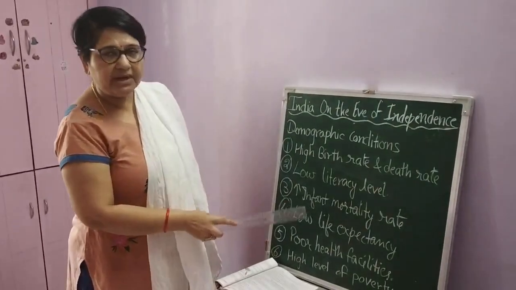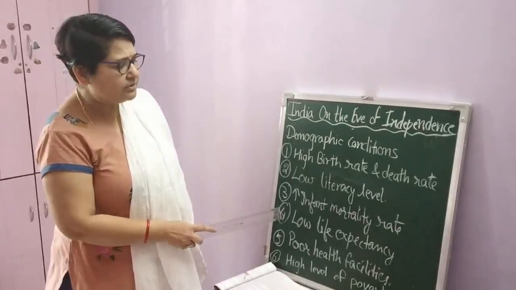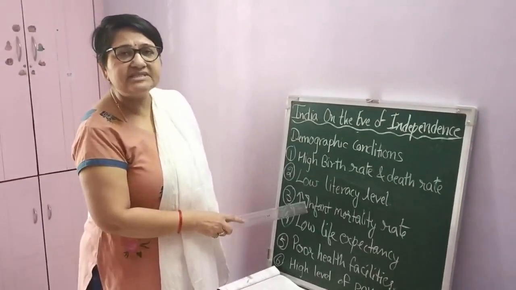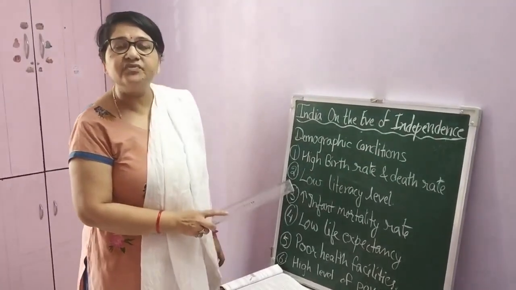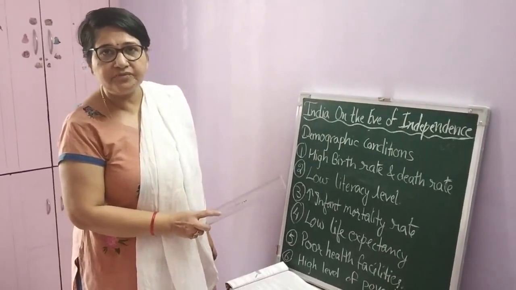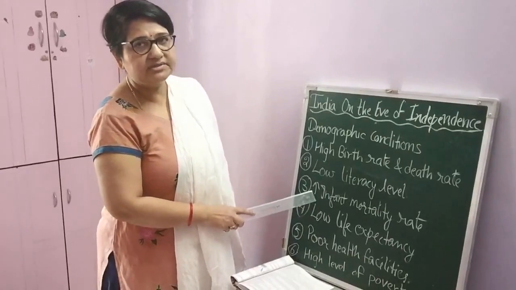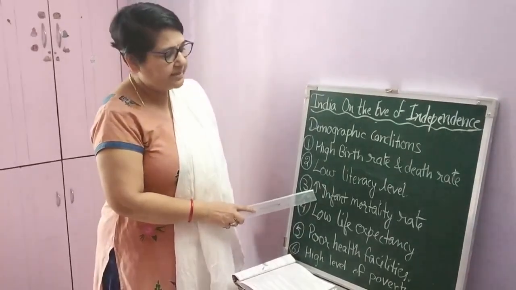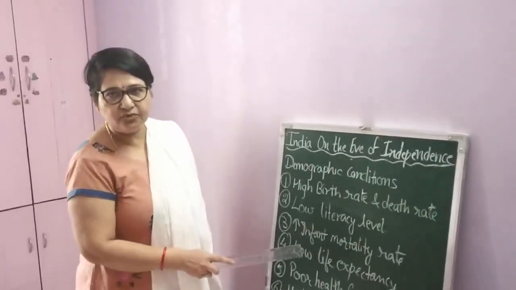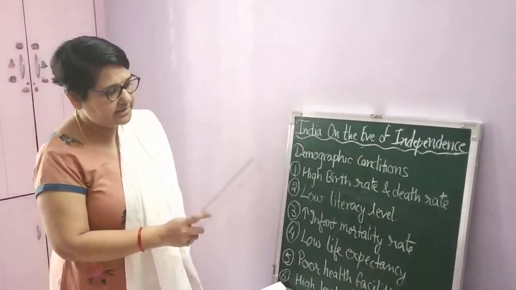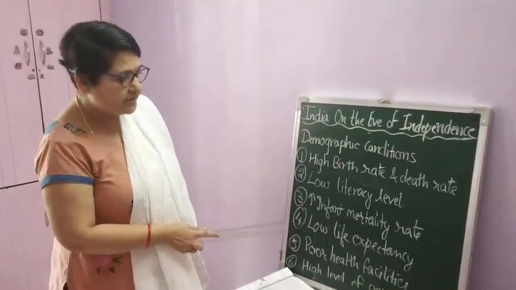At that time, out of 1,000, near about 216 children were dying per year. Now it is reduced a lot, approximately 64 at present, or 48. I'll tell you the exact data in the further video.